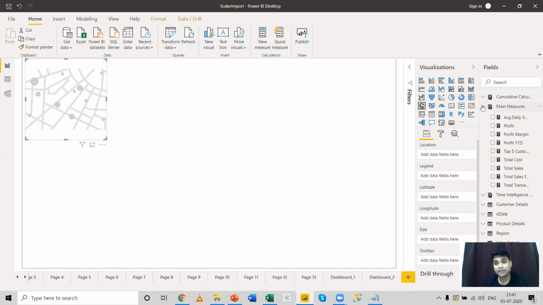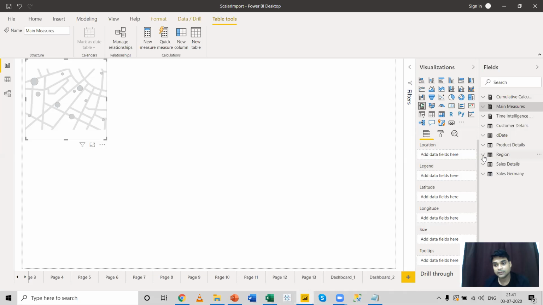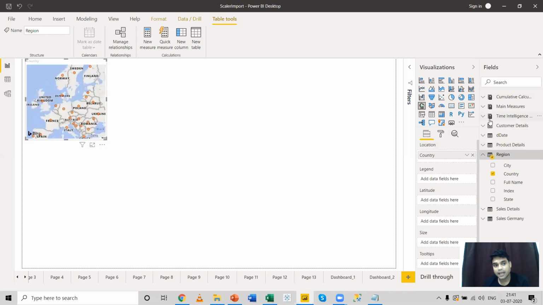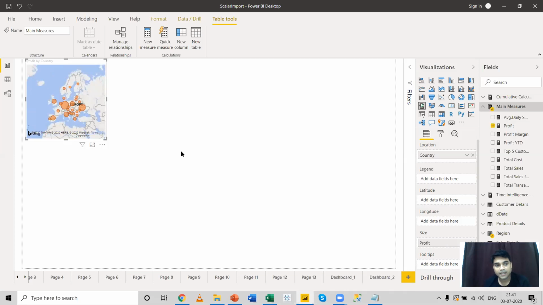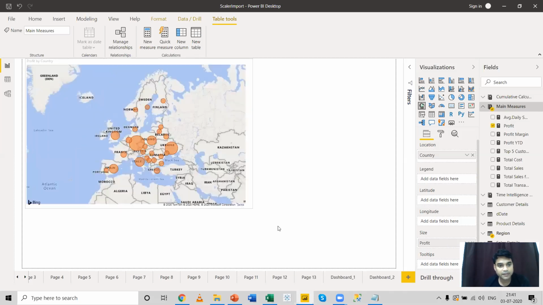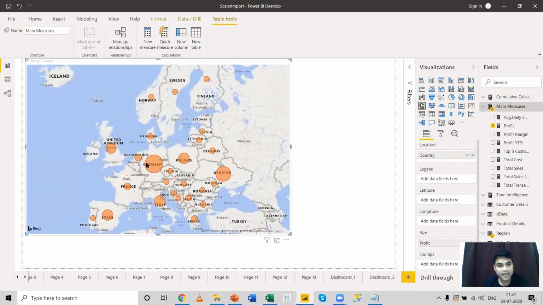Now here, let me use a location from the region table. So I'll bring the country over here, and I'll bring the total profit from the measure table, and I'll leave it on the size. Now you can see, if I enlarge this map, the size of the profit has been marked in terms of bubbles. The bigger the bubble, the larger the profit. The smaller the bubble, the less the profit.